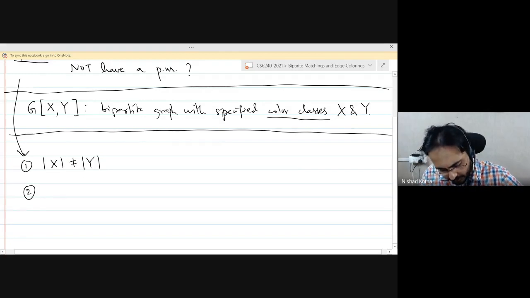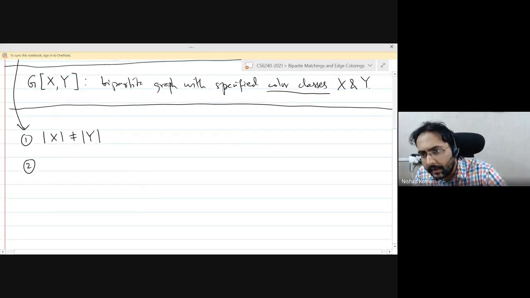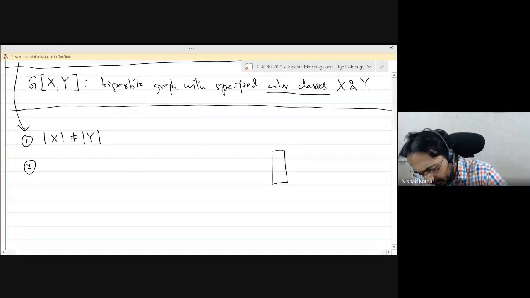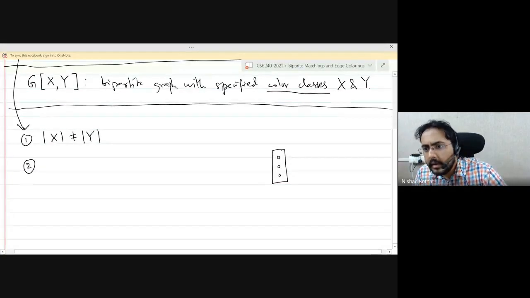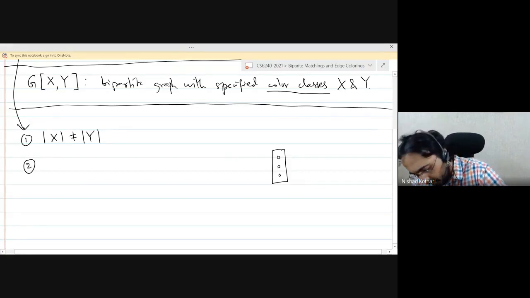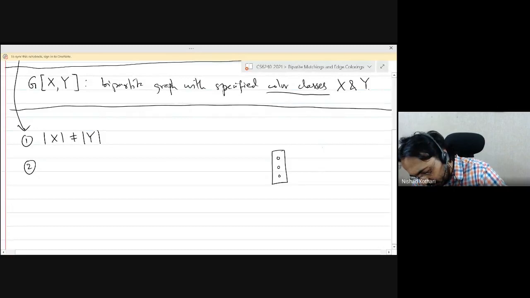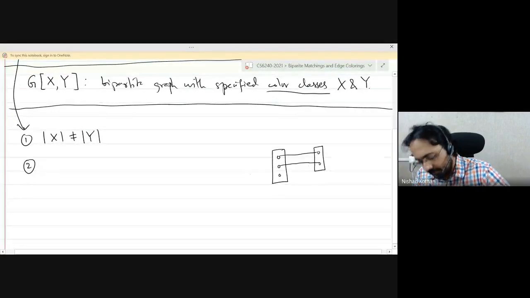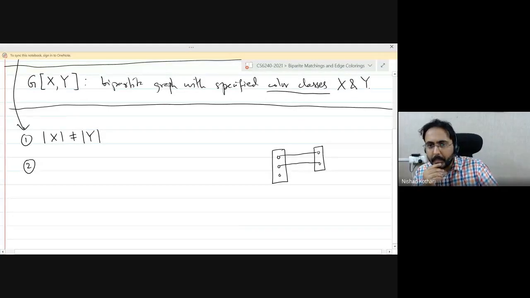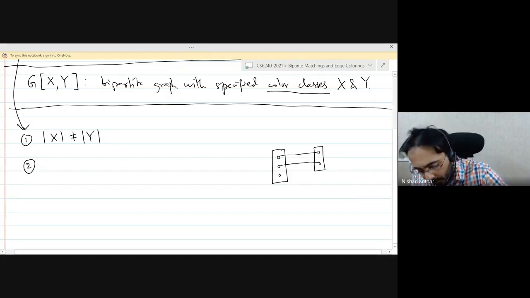Let me see if I can make an example. So if I take a subset S of X, 1, 2, 3, and you're saying that the total number of edges from all vertices of S to Y is less than S. Okay. Supposing from these three vertices, I have just two edges going like this. Then it seems to be a problem, right? Because then where is this vertex going to be matched?